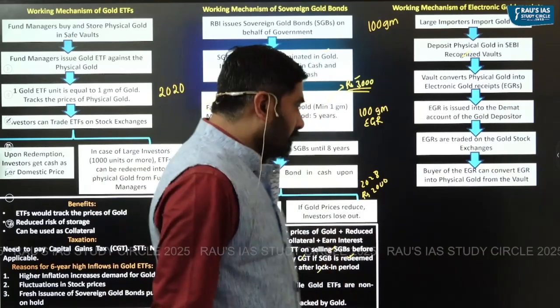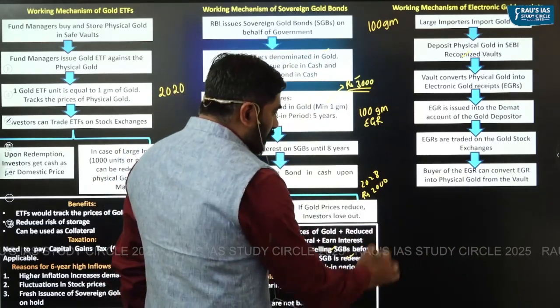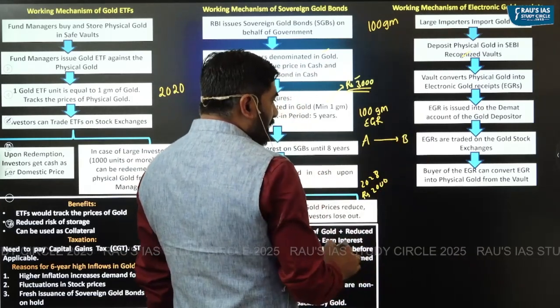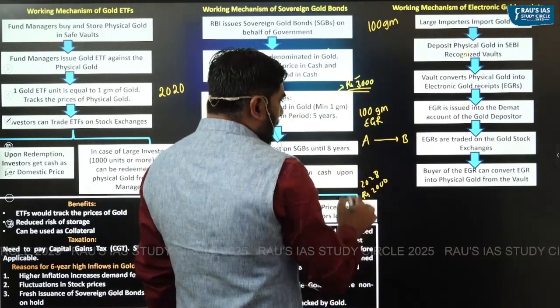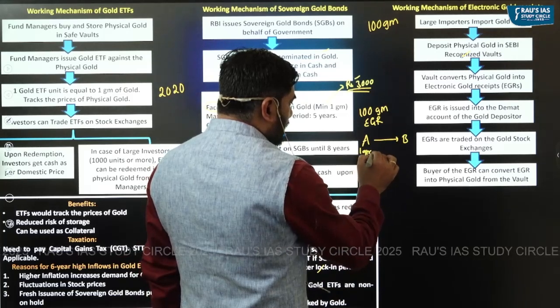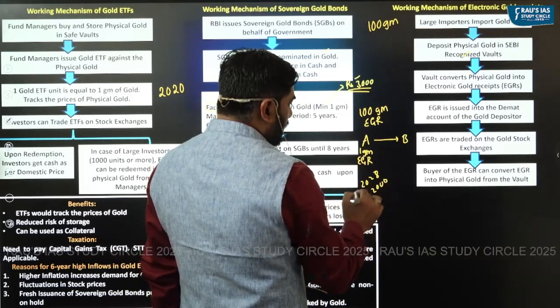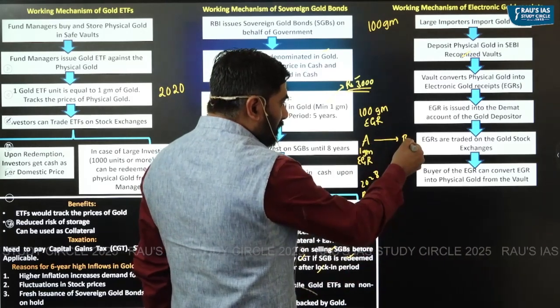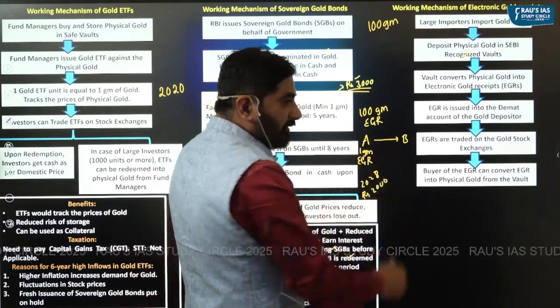For example, let's say you have a person A and this is person B. Person A has 1 gram electronic gold receipt worth rupees 3000. He will sell it to B and B will pay him rupees 3000.